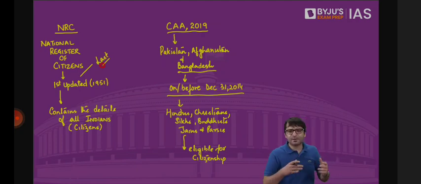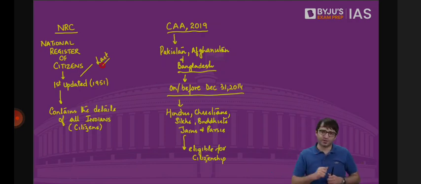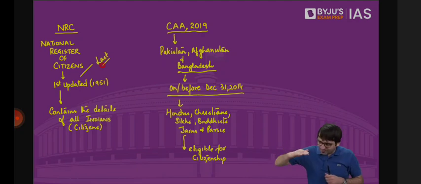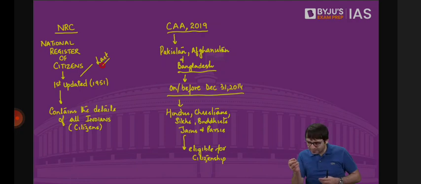Mr. Amit Shah, outside of the parliament, gave various speeches and interacted with the media, and he talked about some chronology. He said, first there will be CAA, then there will be an NRC, and through this double combine, we will eradicate illegal migrants from this country. That raised a lot of eyebrows. And some people thought, particularly the Muslim community thought, that the CAA and NRC have been or will be primarily used to disenfranchise Muslims, to deprive Muslims of their citizenship.